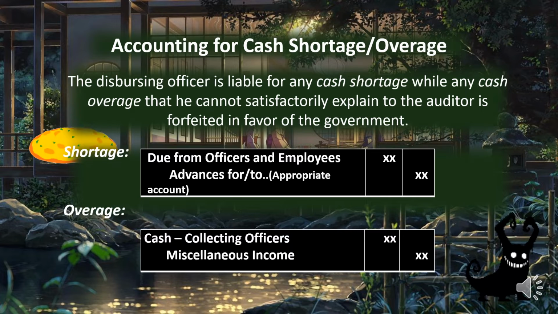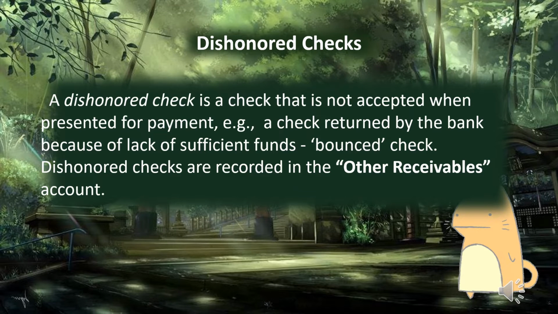So the next is cash overage. Debit cash collecting officers, then credit miscellaneous income, is to recognize forfeiture of cash overage of disbursing officer. And dishonored checks. These are checks that are not accepted when presented for payment. For example, a check returned by the bank because of insufficient funds, which is also called a bounced check.